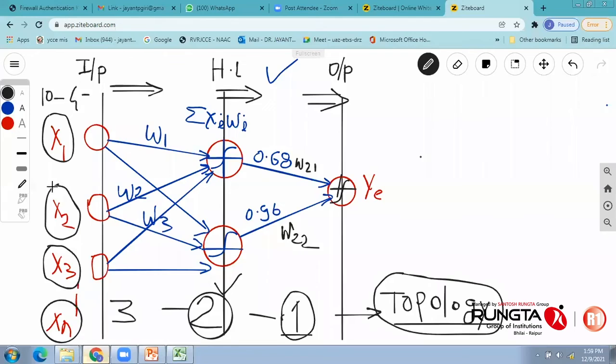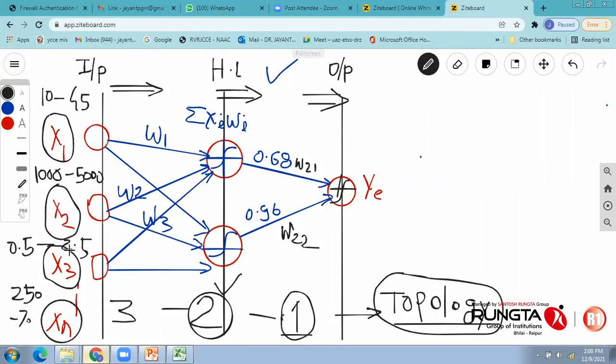Now x2 may be ranging between 1000 to 5000, depending on the variable. Suppose x3 is between 0.5 to say 2.5. Your x4 may be within a range of say 250 to 700. I'm talking about just assumption.